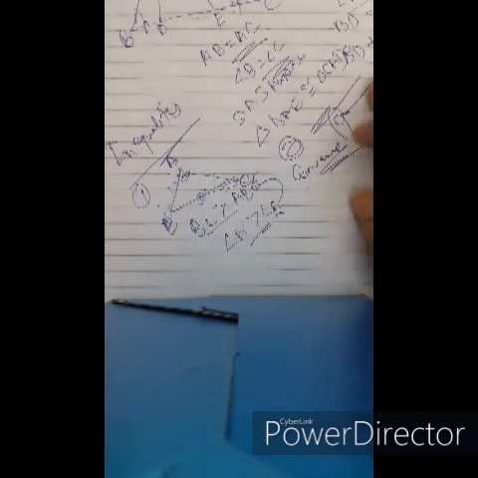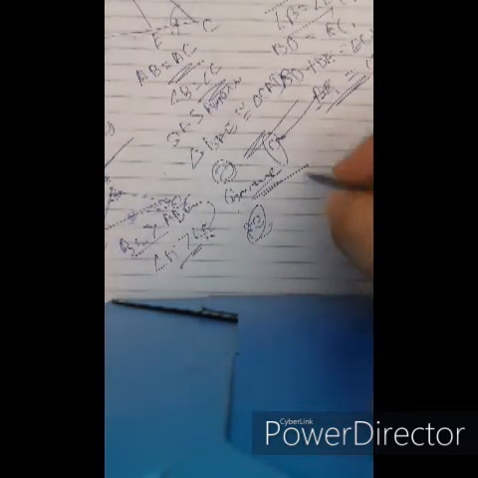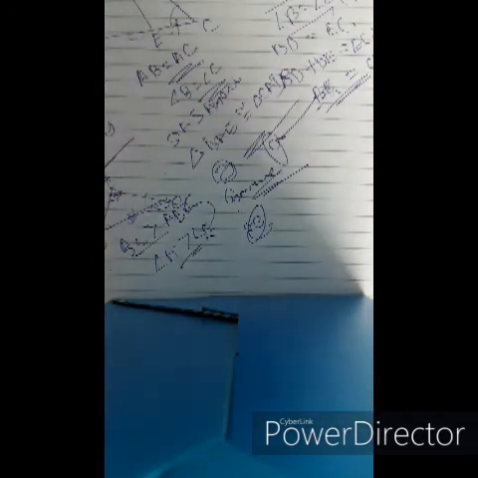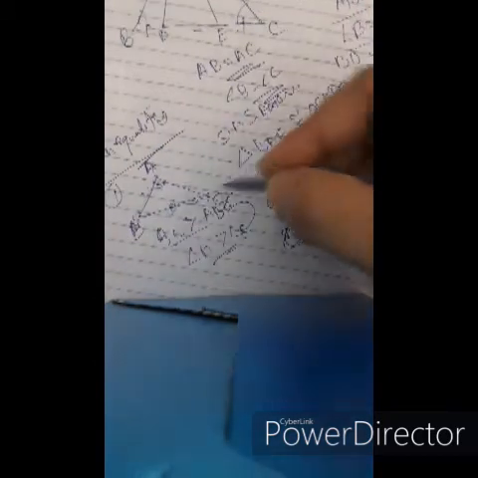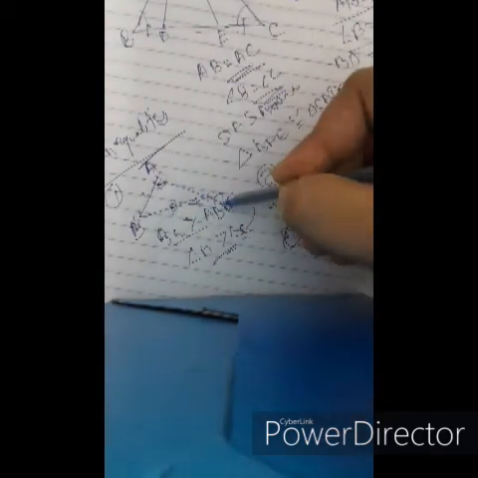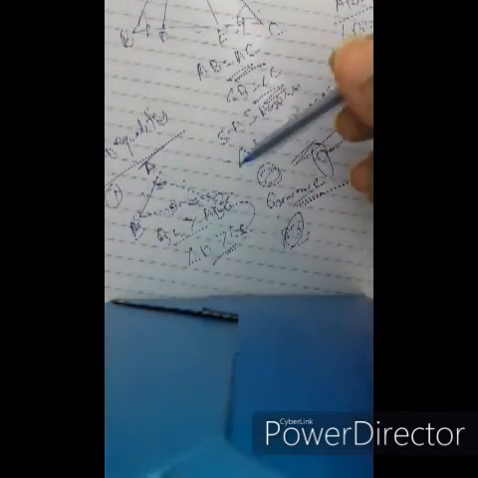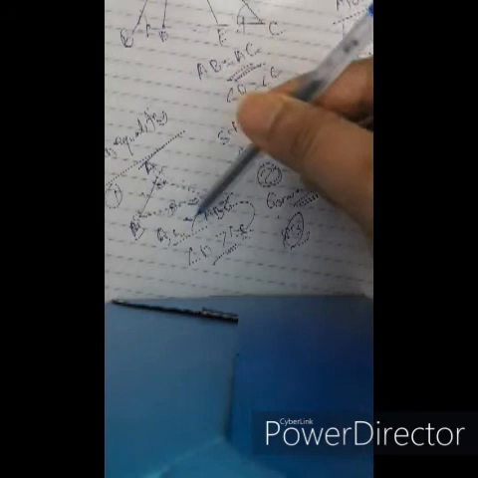Another very important theorem, the main theorem of inequality: the sum of any two sides of a triangle is greater than the third side. That is, AB plus BC is always greater than AC, BC plus AC is always greater than AB, and AC plus AB is always greater than BC.